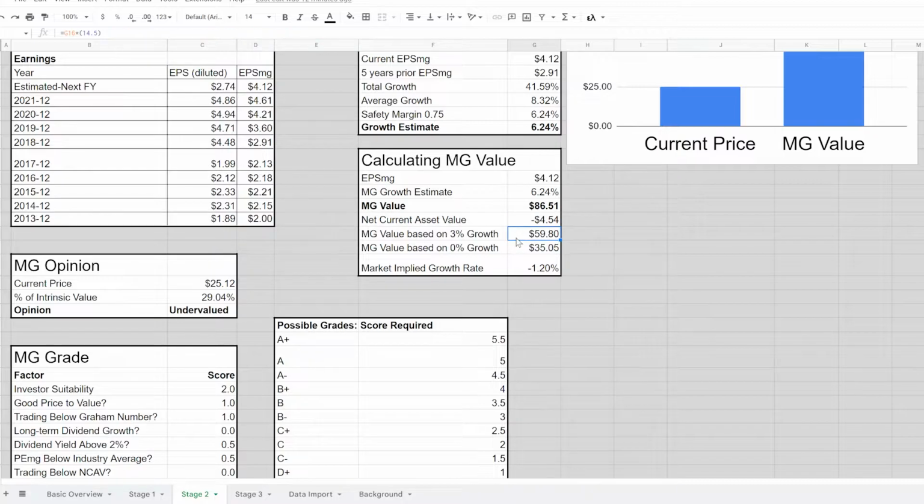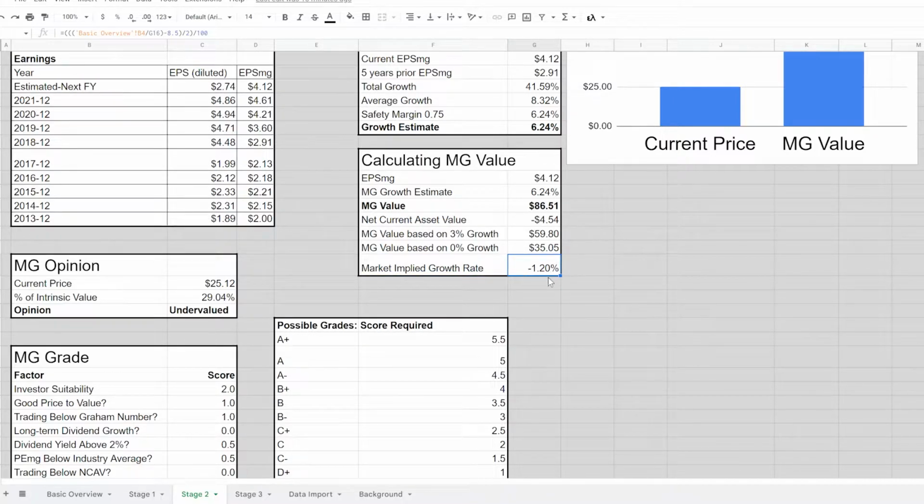Anyway, the modern Graham value based on 3% growth. So if you only assume 3% growth by this company, you'd get a value of 59.80. If you assume a 0% growth, you get 35.05. So it's trading below that. So if you expect the company to grow at all in the long term, then it might be undervalued.